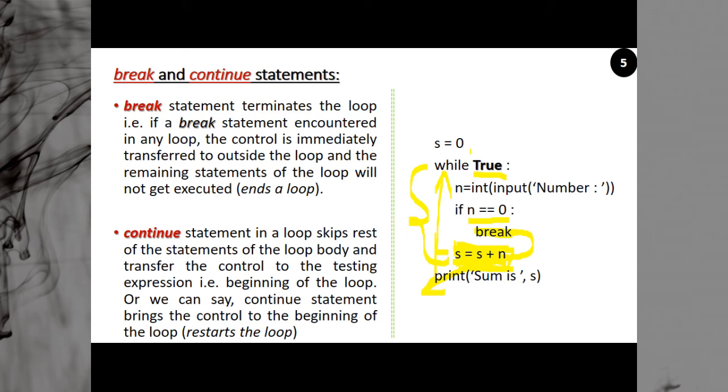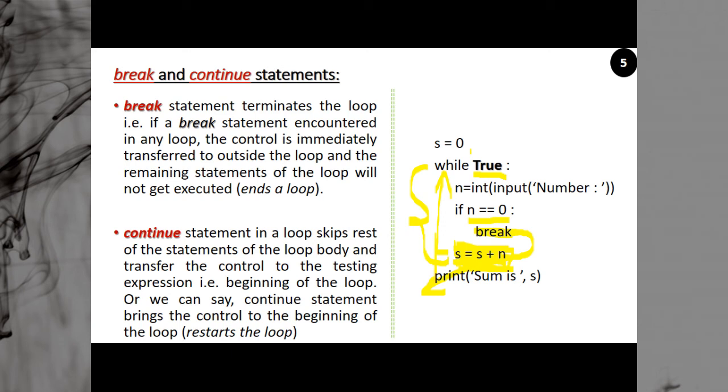Okay. And continue is the opposite. The continue statement in a loop skips the rest of the statements. If suppose in place of break I use continue here, what happens? Again, it will not execute all these statements, just like break. Like break, in continue also the remaining statements of the loop are not executed. But in break you exit from the loop, but in continue you jump to the beginning of the loop. You will jump here. The loop will continue, but the statements will not be executed.